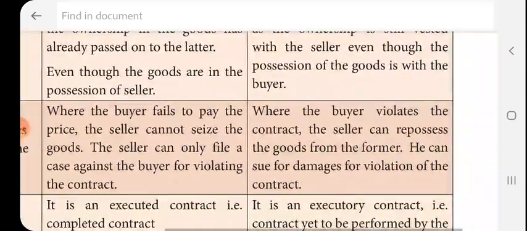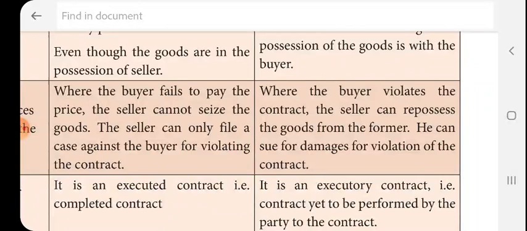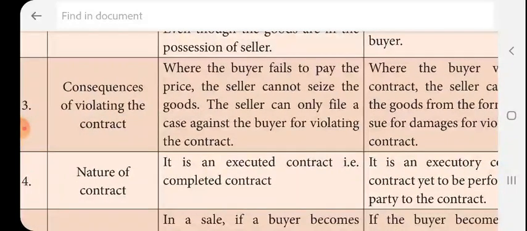Where the buyer violates the contract, the seller can repossess the goods from the buyer, or he can sue for damages for violation of contract. If anything is done by the buyer in a sale, we cannot chase the product again, but we can file a case. But in the agreement to sell, if the buyer violates the contract, the seller can sue for damages for violation. The next heading, nature of contract.